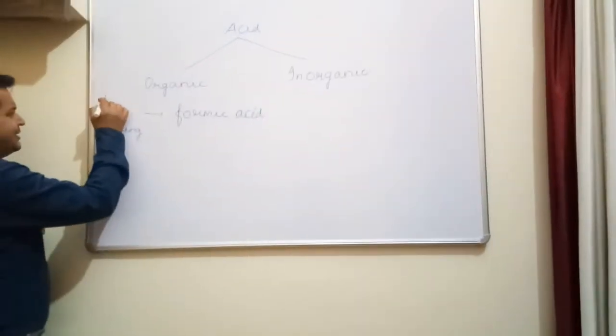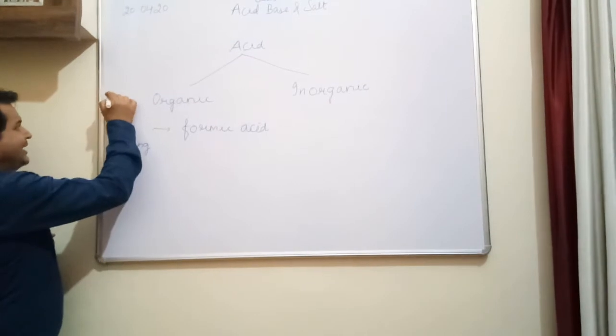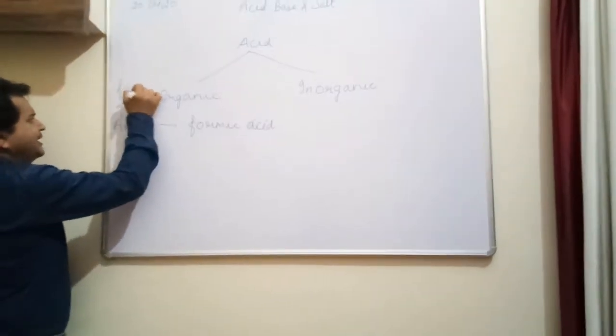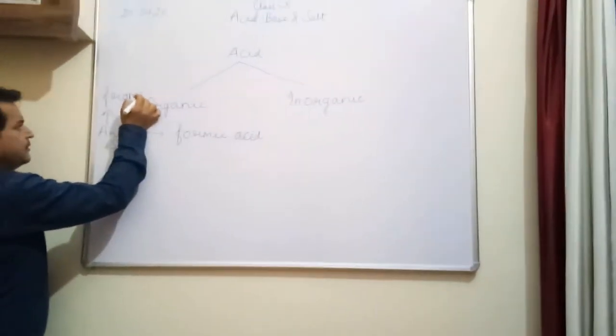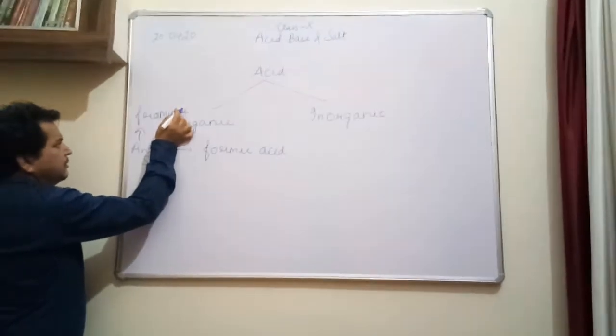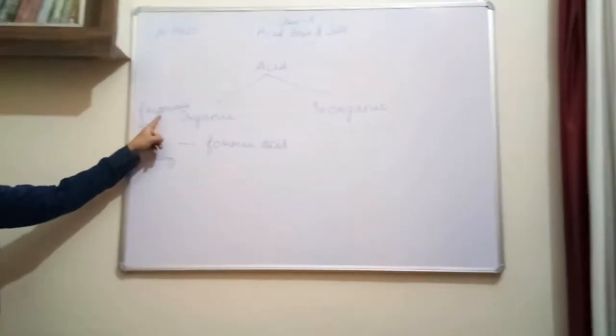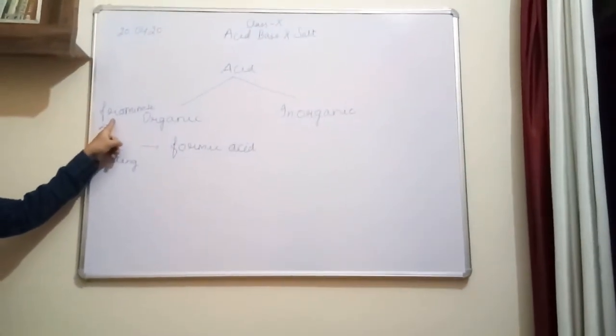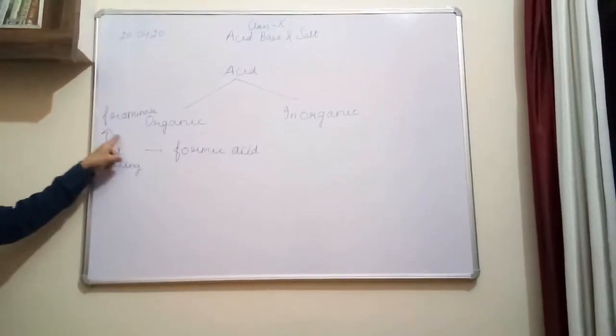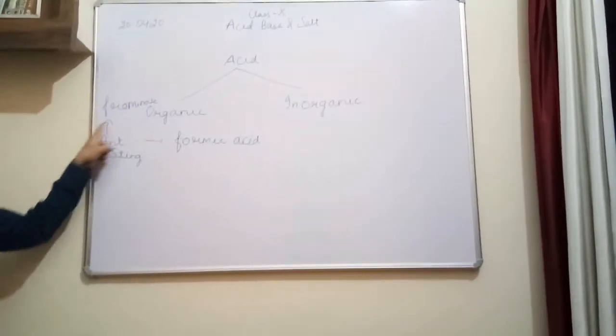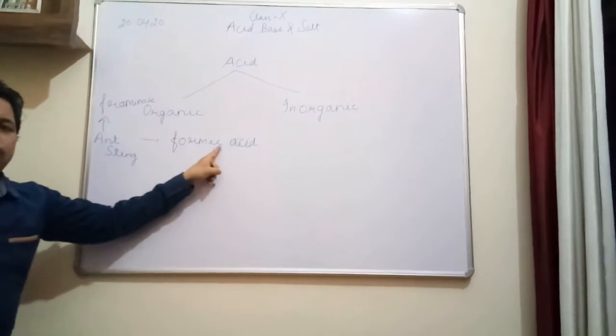Because the ant is known as Forminos in the Greek language. That's why the acid obtained from the ant is called formic acid.